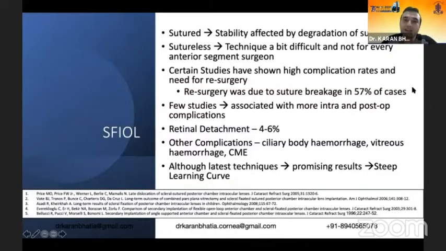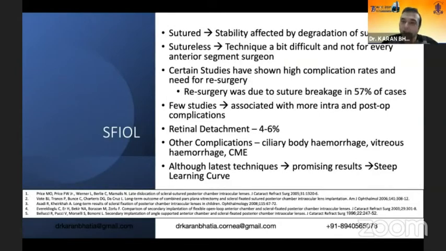So SFIL, as my colleagues have told, sutured ones can have degradation of the sutures. Sutureless is technically a bit difficult, not for every anterior segment surgeon, but we have come out with a technique which is easier for anterior segment surgeons, which Andrini will be showing, called the mixed technique.